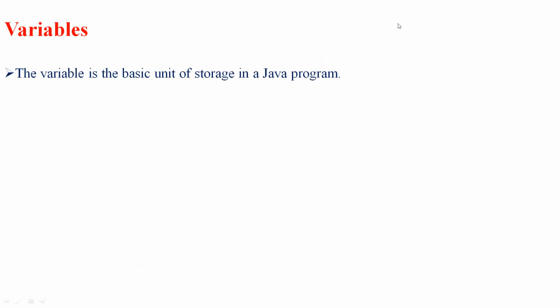A variable is a unit of storage, or it is the name of some reserved area of memory. These reserved areas are allocated in memory for particular variables. So a variable is the name of a reserved area which is allocated in memory, or otherwise it is also called the name of a memory location.